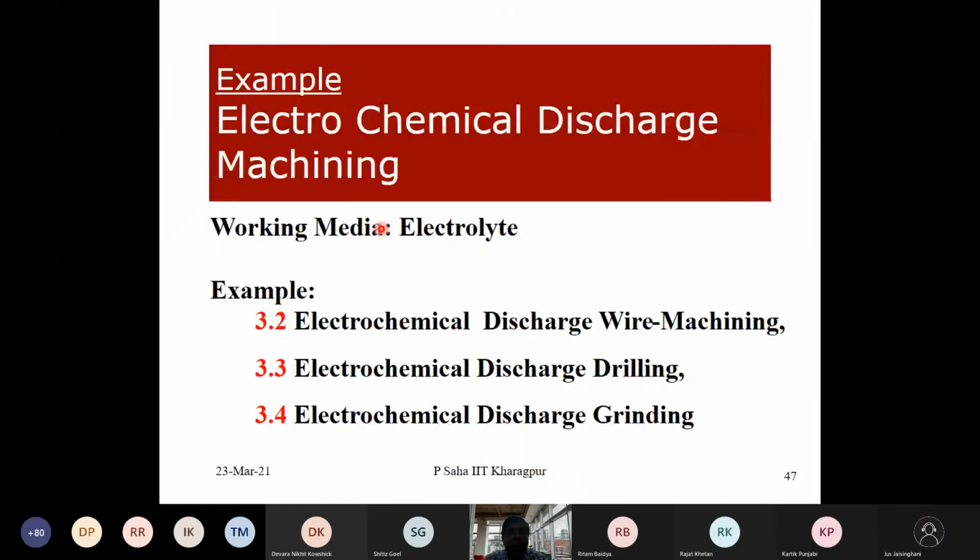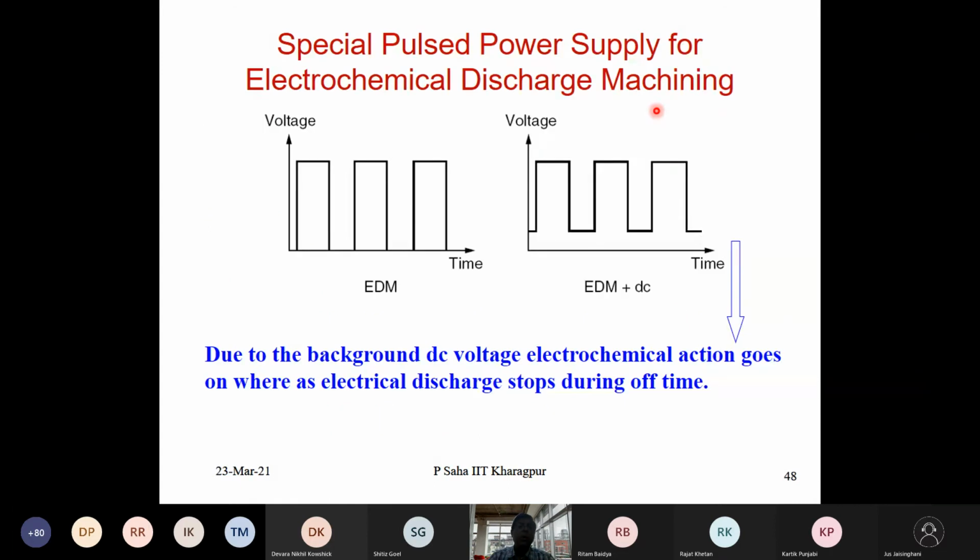Now I am going to tell you about a process involving three mechanisms. One is what you call electrochemical discharge machining. It is basically a combination of ECM, EDM and mechanical abrasion, all three together.